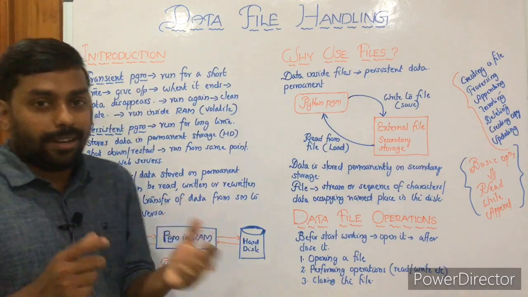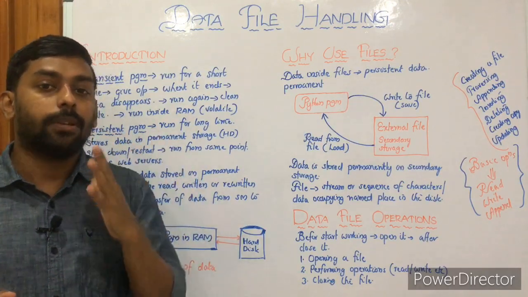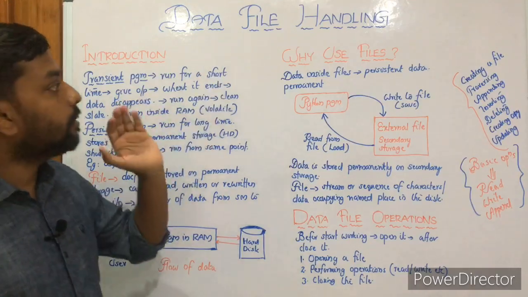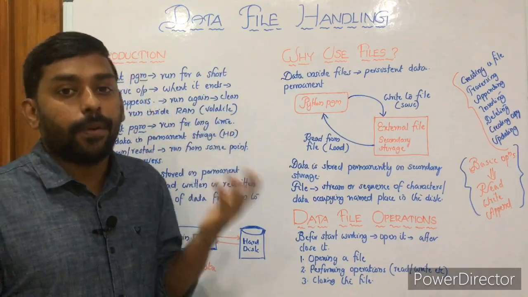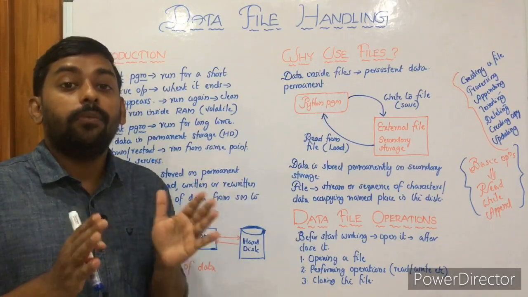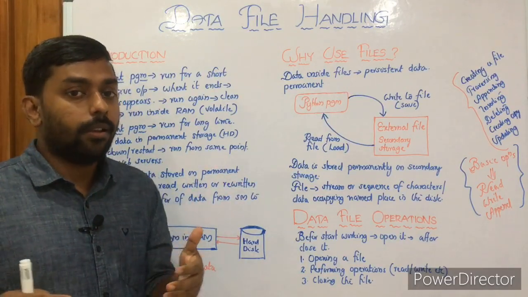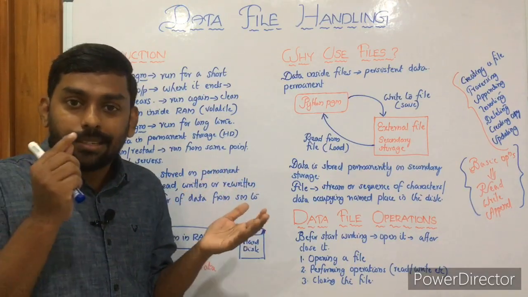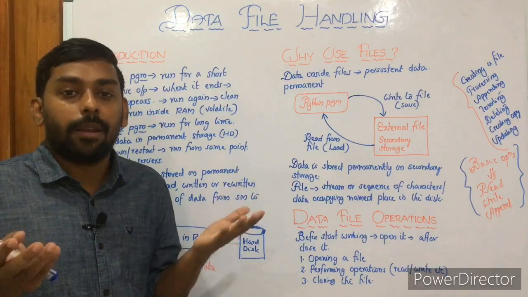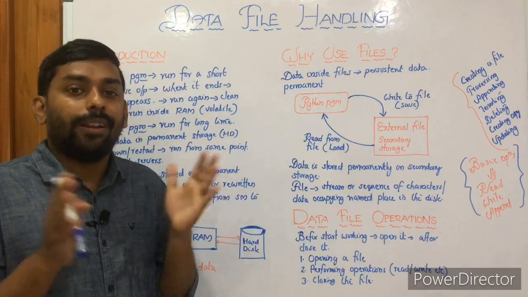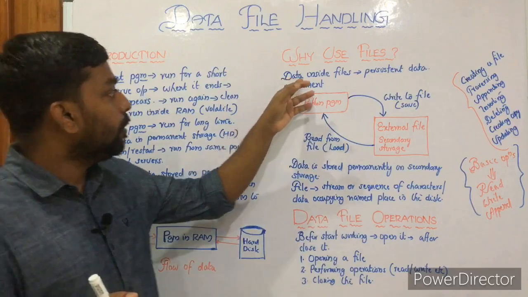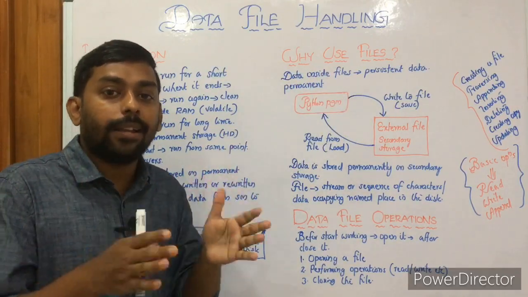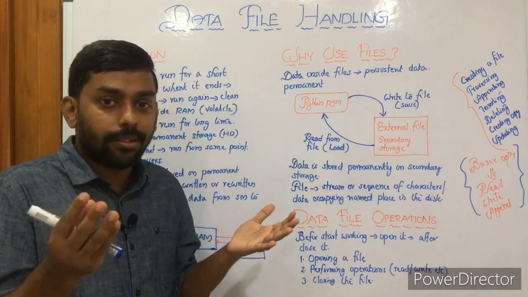So that's all about the introduction: transient programs and persistent programs, then file IO operations. Now, why use files? What is the use of files? Why do we use files in programming? I think you got some understanding of why we use files. In a single statement, the definition can be permanent storage. Storing data permanently, that's a use. So data inside files is persistent data, we know that, right? Data inside a file, or data inside the hard disk or secondary memory, is permanent in nature.